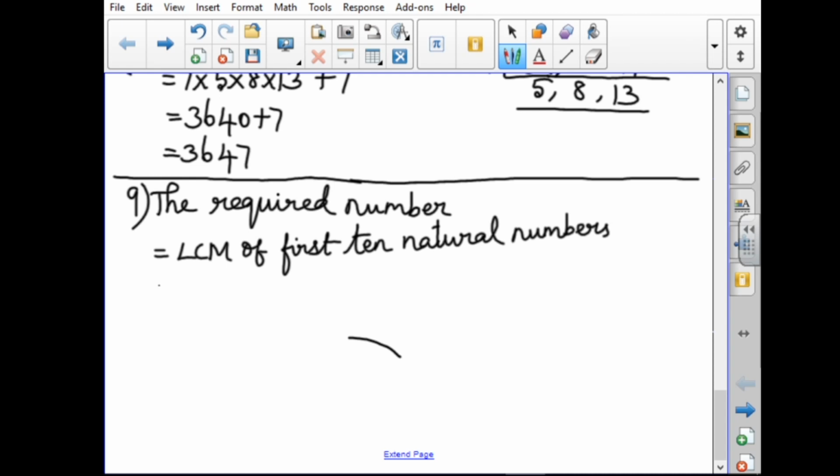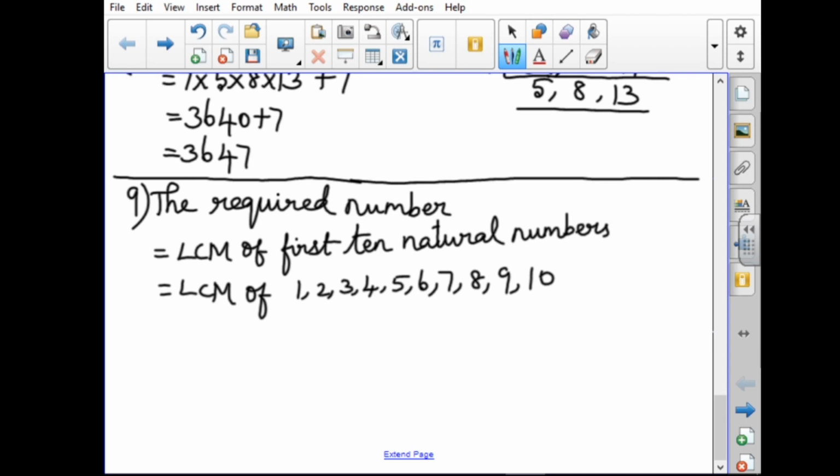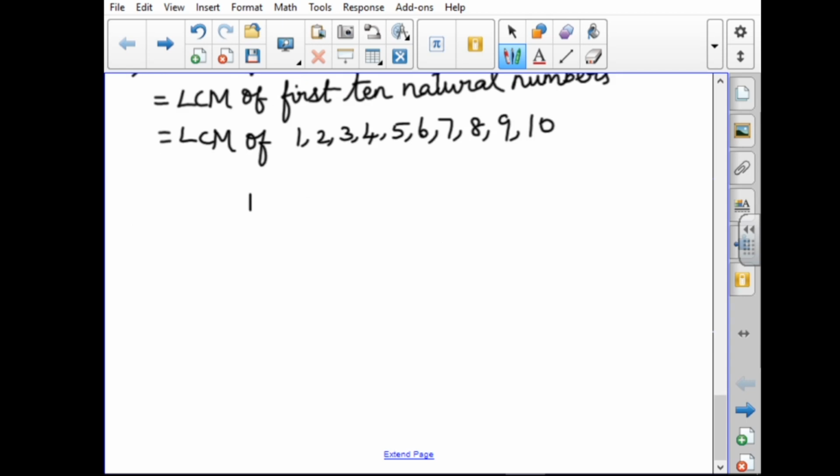That is equal to the LCM of 1, 2, 3, 4, 5, 6, 7, 8, 9, 10. We can find the LCM for this.